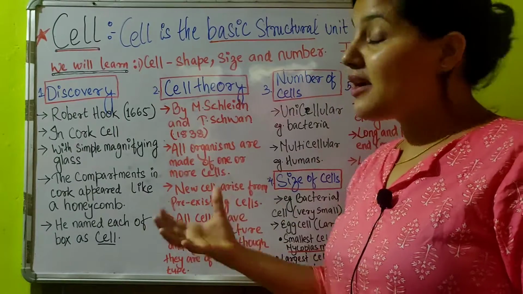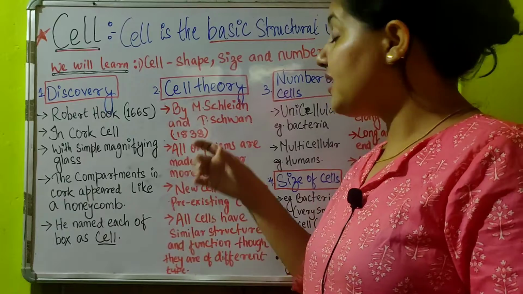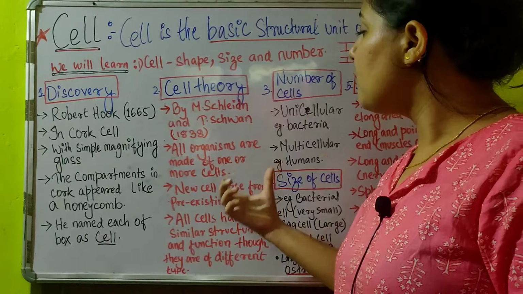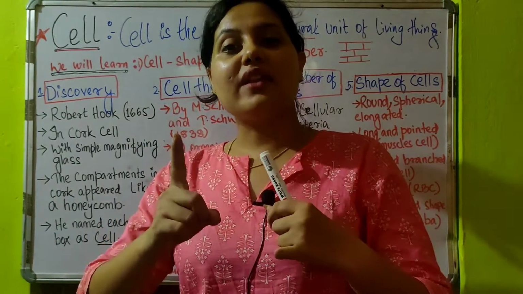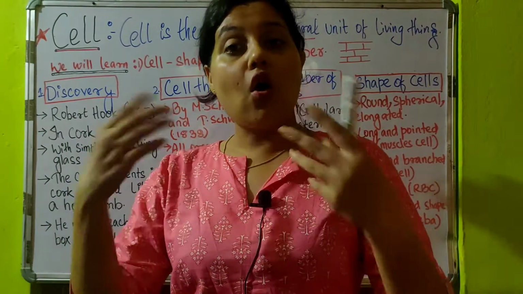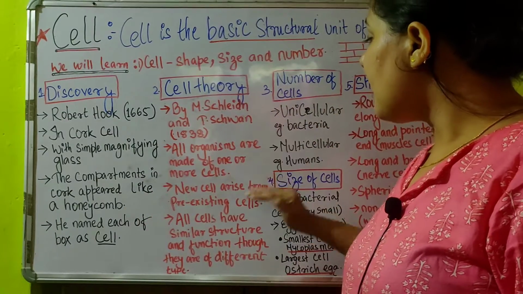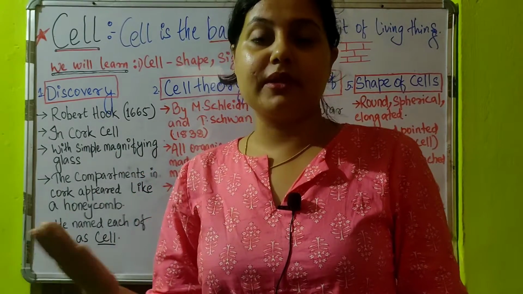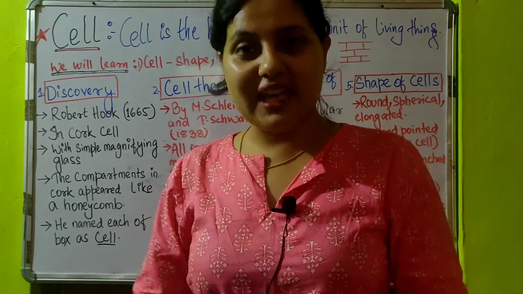Now coming to the next part, that is the cell theory. Cell theory was given by Schleiden and Schwann in 1838. All organisms are made up of one or more cells. It states that all organisms are made up of one cell, or they can be made up of more than one cell. But no matter what, all the living organisms are made up of cells. Now, new cells arise from pre-existing cells. Pre-existing means already existing. That means a new cell is formed by the division of an old cell.